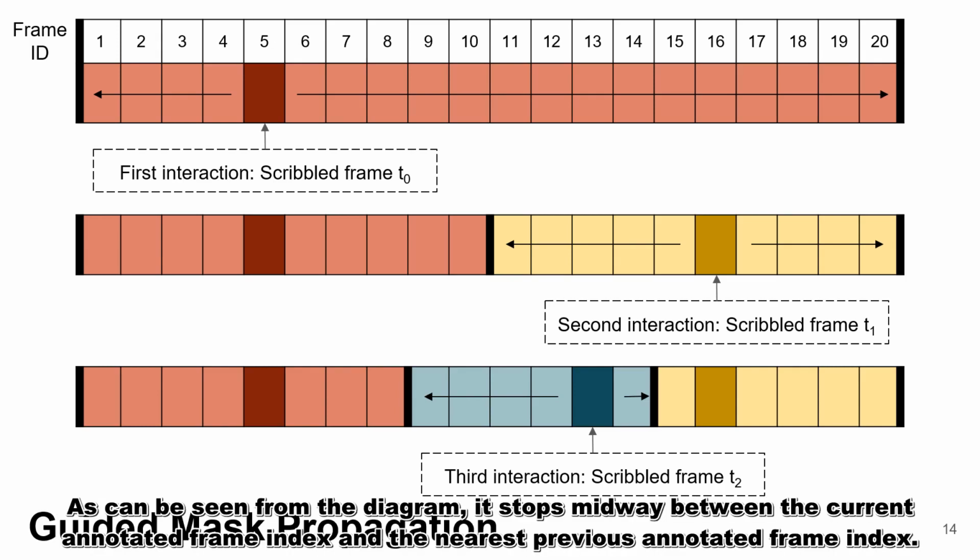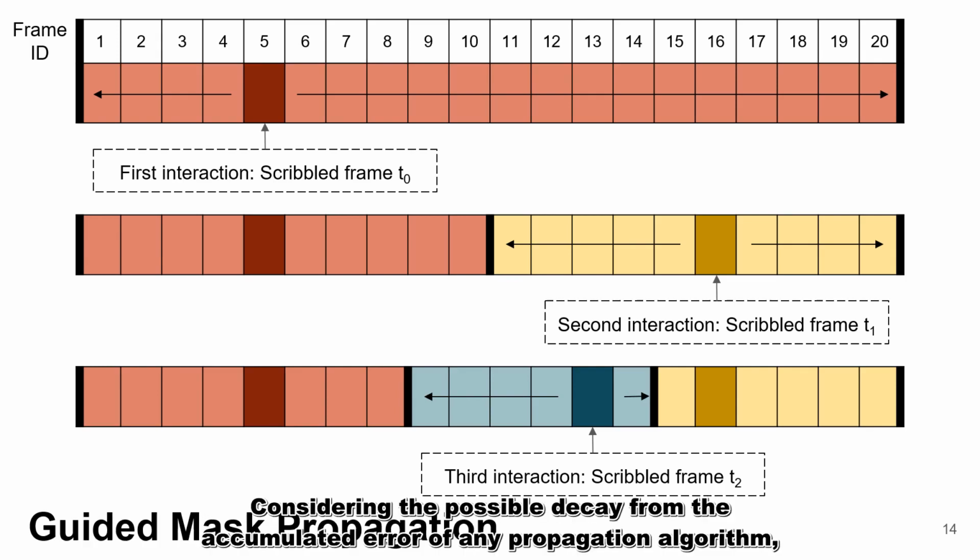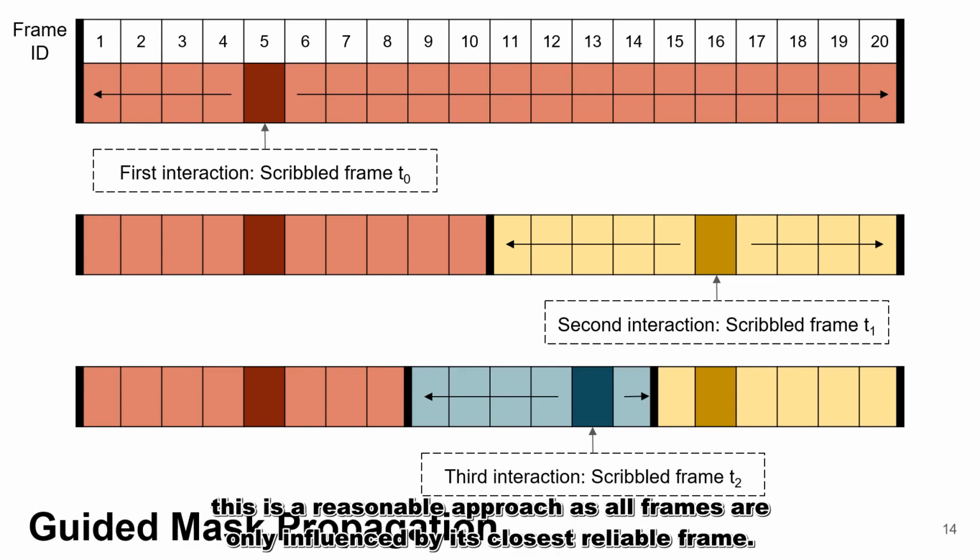As can be seen from the diagram, it starts midway between the current annotated frame index and the nearest previous annotated frame index. Considering the possible decay from the accumulated error of any propagation algorithm, this is a reasonable approach as all frames are only influenced by exclusively reliable frames.